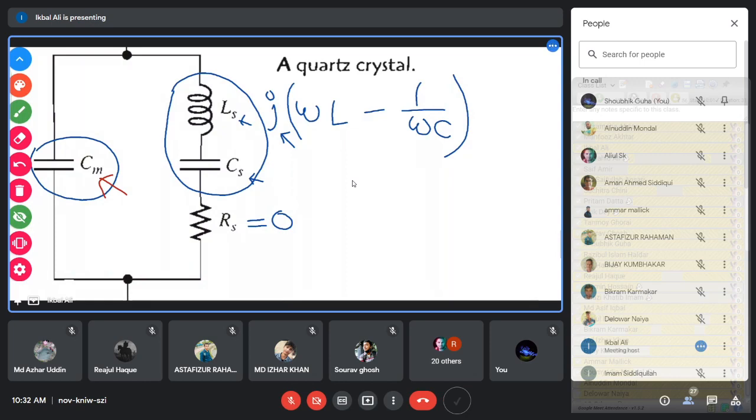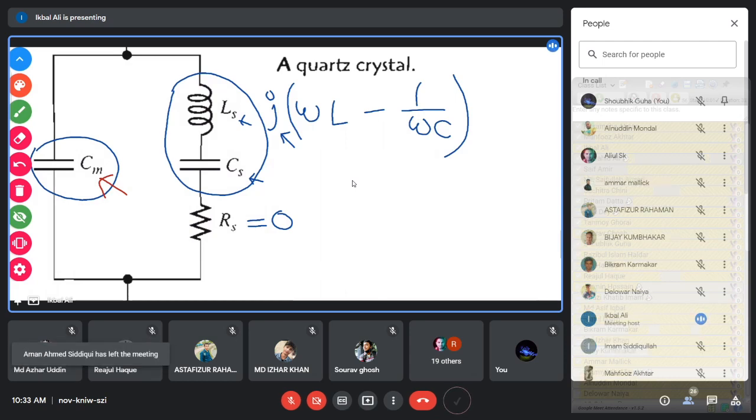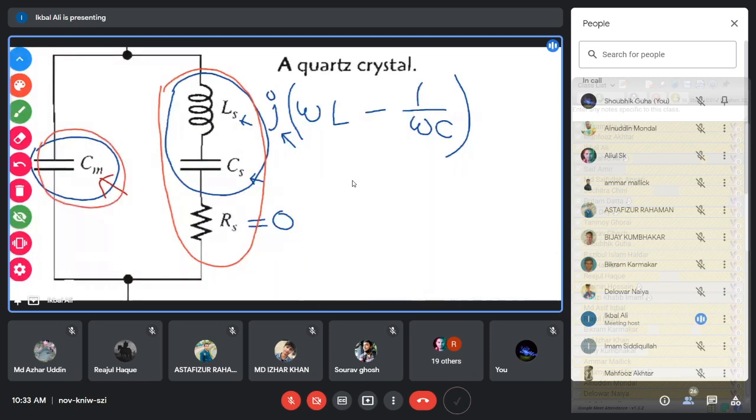You know that in case of parallel resonance, you have an inductor L and C in parallel. When the parallel resonance in the crystal occurs, this LCR branch, where we have assumed R equal to 0, becomes an inductor, and this Cm becomes a parallel capacitor to that inductor.